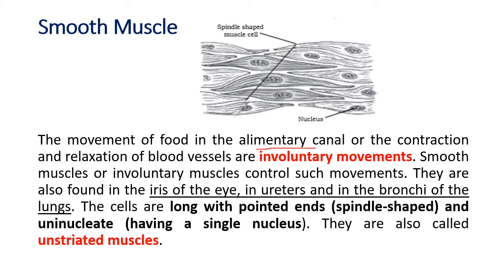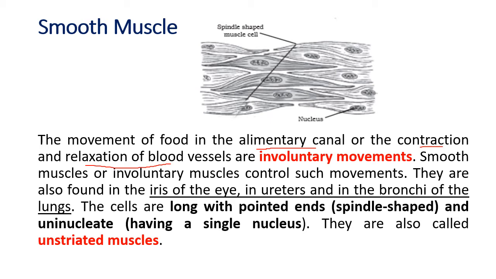But the speed with which the food is moving is controlled by the smooth muscle. So this is not under our direct control. The movement is done automatically. So that is done by the smooth muscle. Even the contraction and relaxation of blood vessels is done by this smooth muscle.